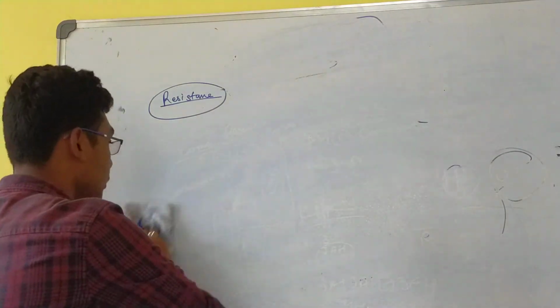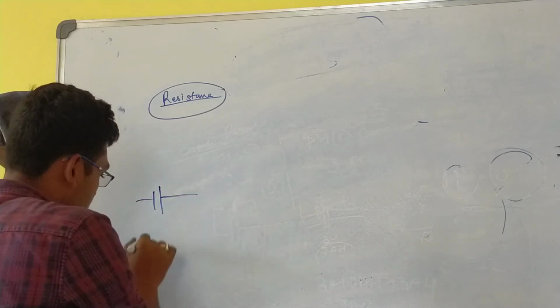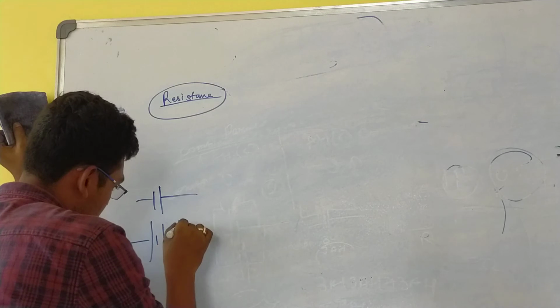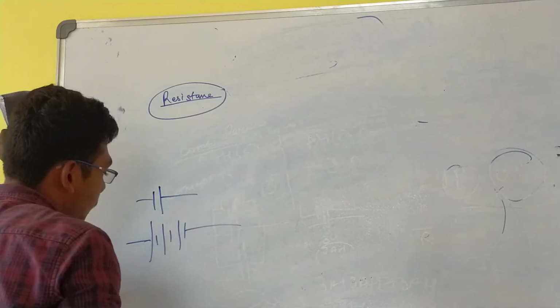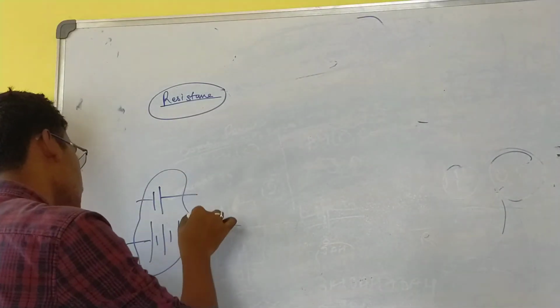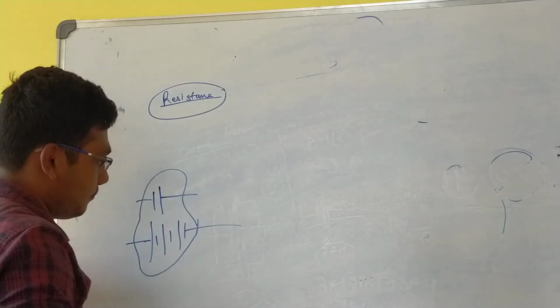And what is the difference between a battery and a cell? This is a cell. This is a battery. The series combination or parallel combination of cells is known as a battery.